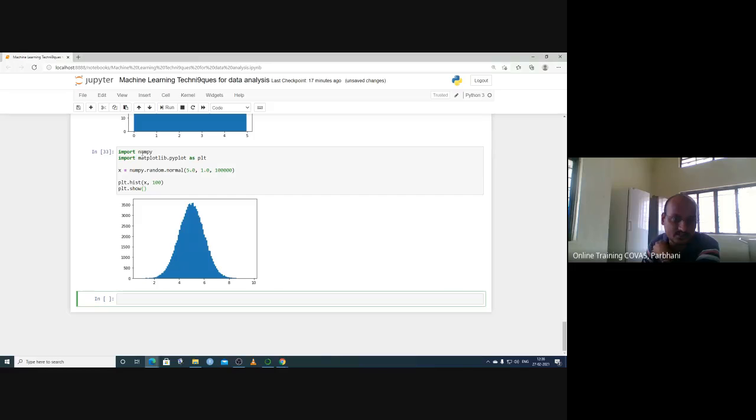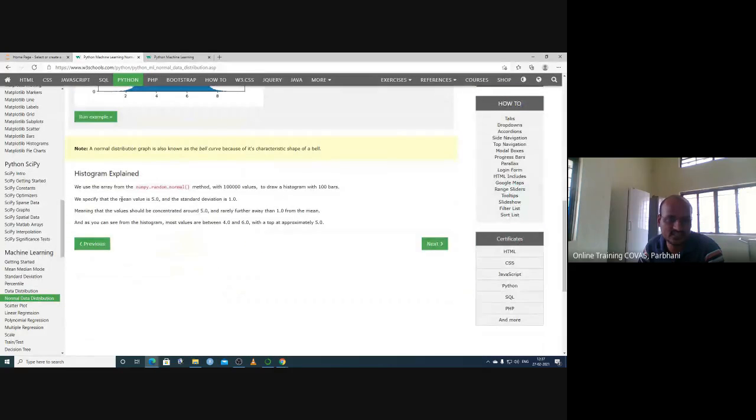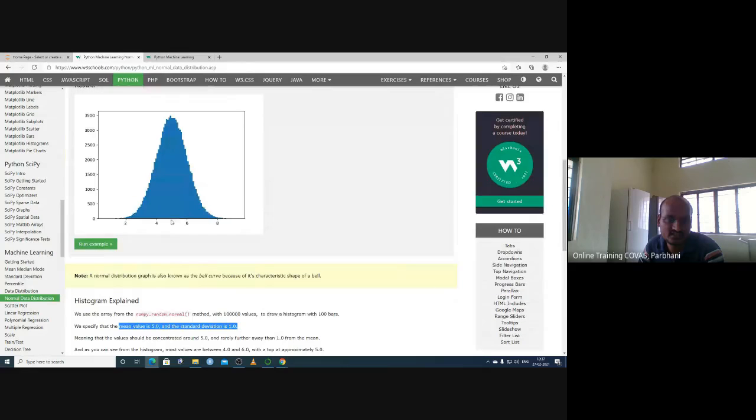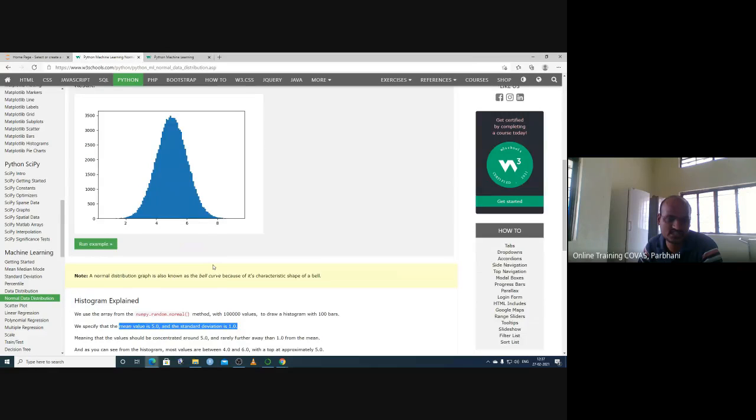So how to generate this one? You import NumPy, import matplotlib.pyplot as PLT. Then we are expecting a normal distribution here. This is just imaginary data. So x is equal to numpy.random.normal, randomly generating data. So we have typed here normal, 5, 1. This 5 is the mean value and 1 is the standard deviation. 5 means the data is centered at 5, and 1 is the standard deviation of this data.